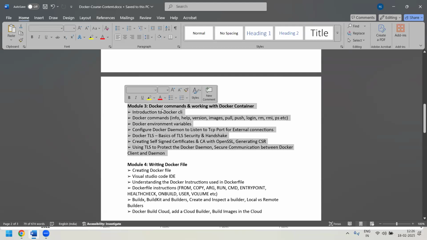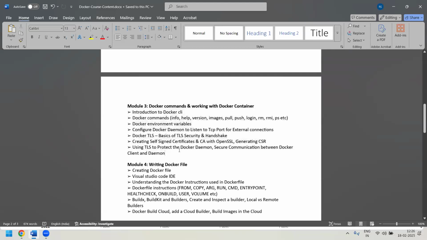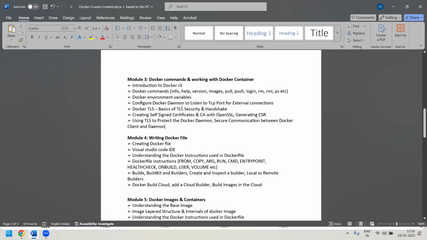Once you completely understand the Docker commands, we will try to understand how the Docker client and Docker server communicate with each other. Then we will understand internally how exactly Docker works. As part of this module, we'll be covering all such things.